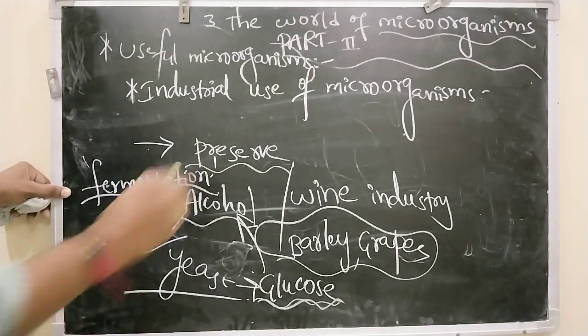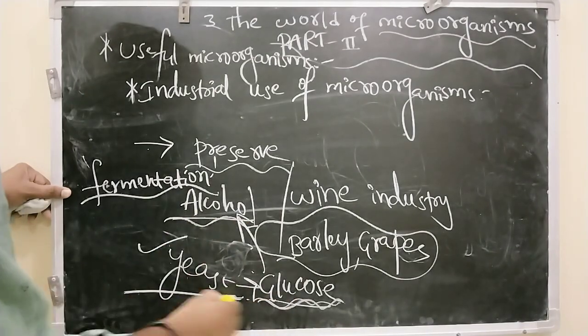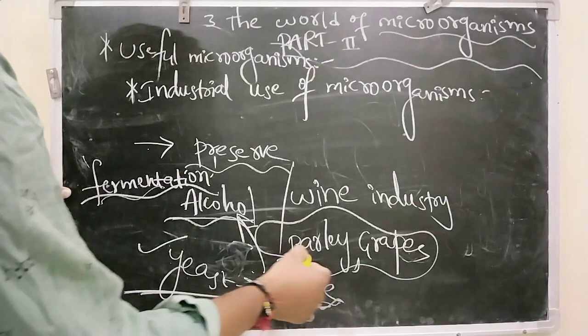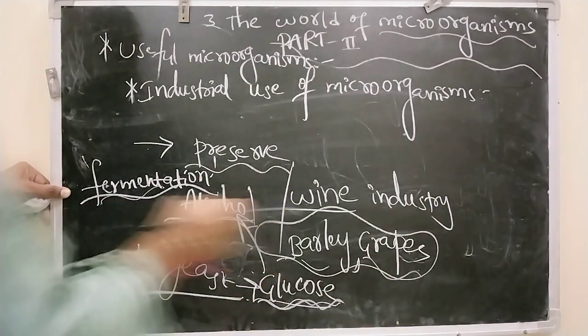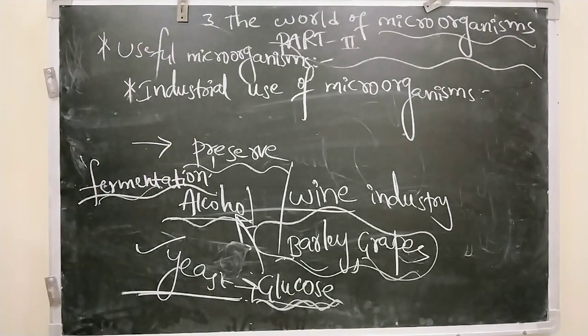So what is fermentation? The conversion of sugars into alcohol with the help of yeast is called fermentation. Of course, sugars are available in barley and grapes, that is why they are used in the preparation of wine. So this is the industrial use of microorganisms.